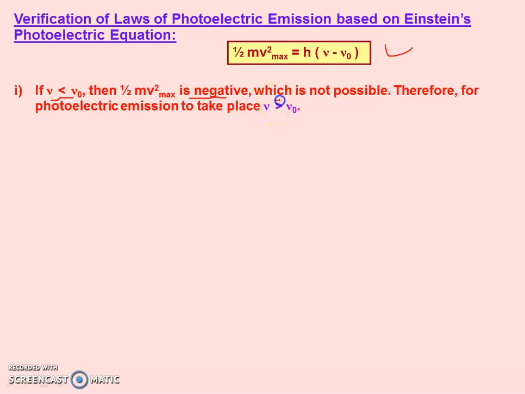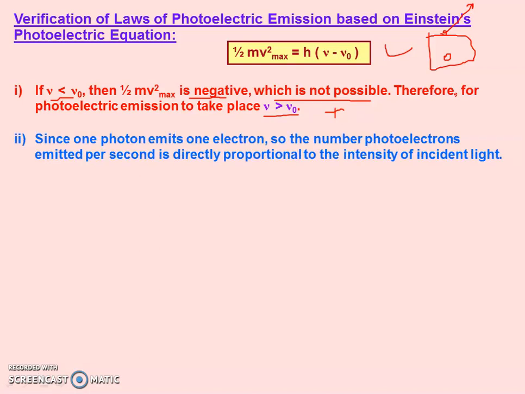It means emission is not possible. The electron will remain inside the metal. It will not come out at the surface. But if nu is greater than nu naught, then kinetic energy will be positive. It means the electron will come out from the metal surface with some kinetic energy. The first law can be explained by this equation.